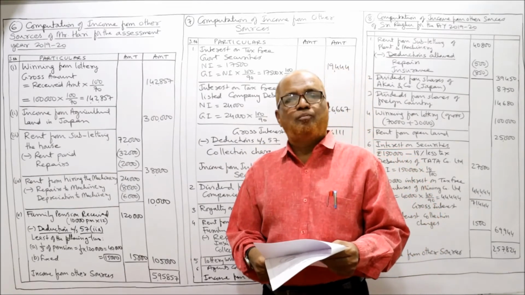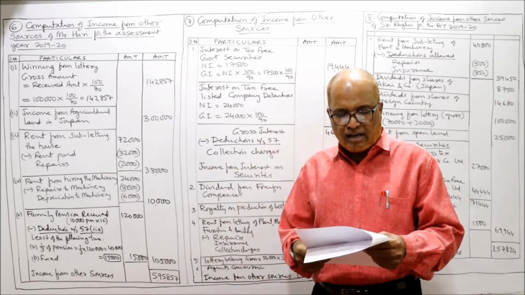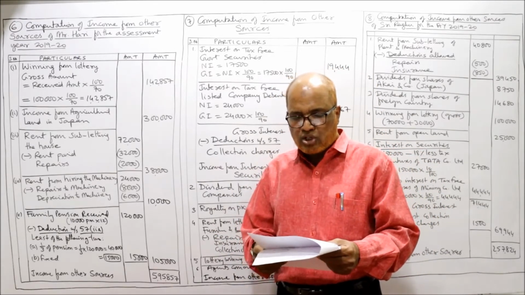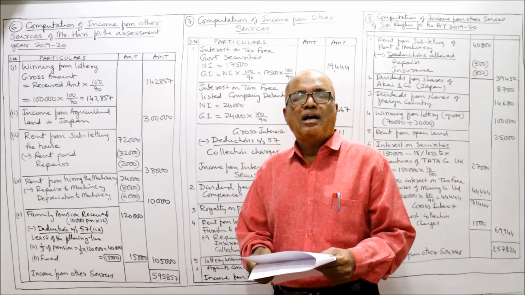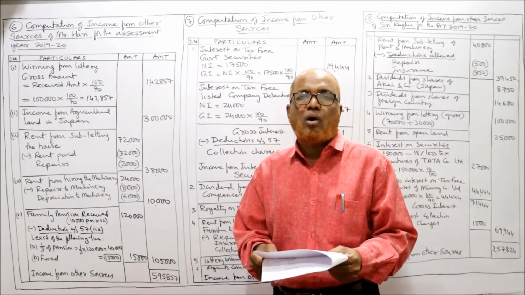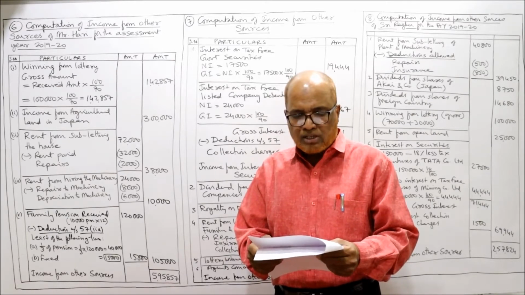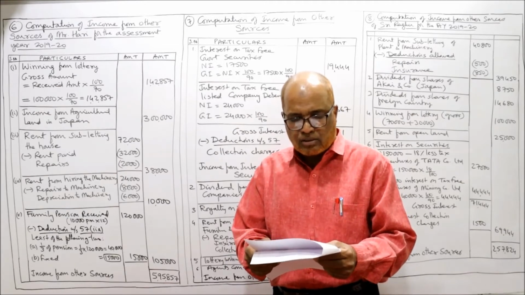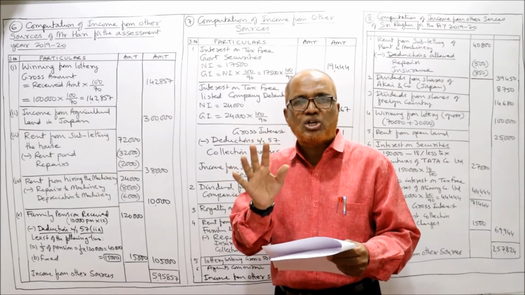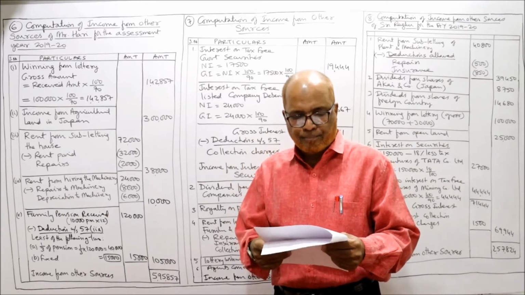Royalty on production of books, it is taxable as income from other sources. Rent from letting plant, machinery, furniture, building, 75,000. Letting out of plant, machinery, furniture, building, 75,000. This is income from other source. Now all expenditure will be deducted. Repairs 5,000 deducted. Insurance 3,600. Collection charges 1,000. All the three are expenditure incurred, that will be deducted.